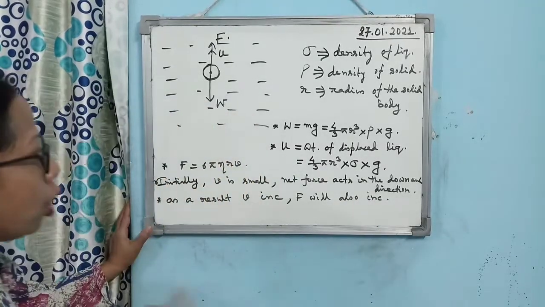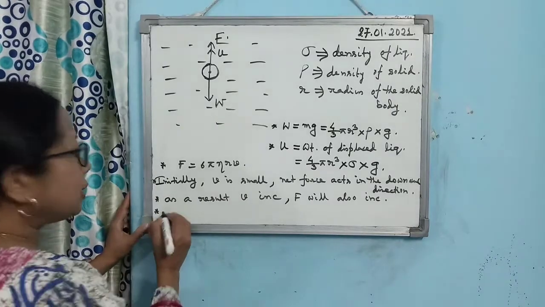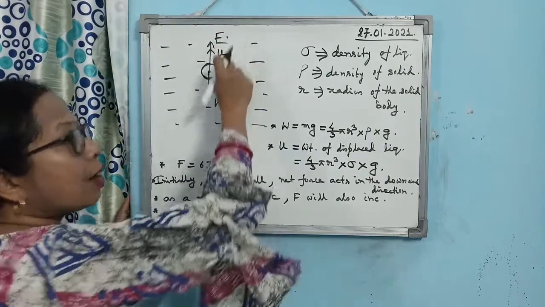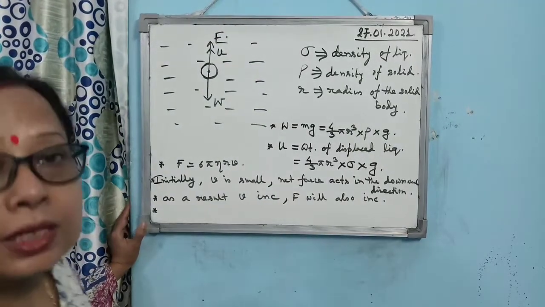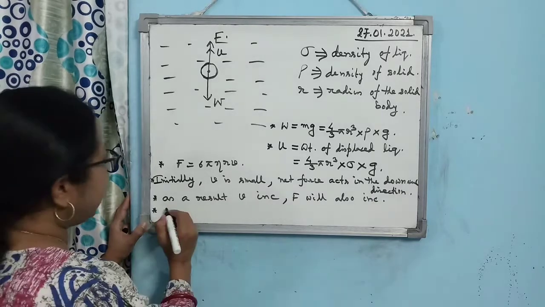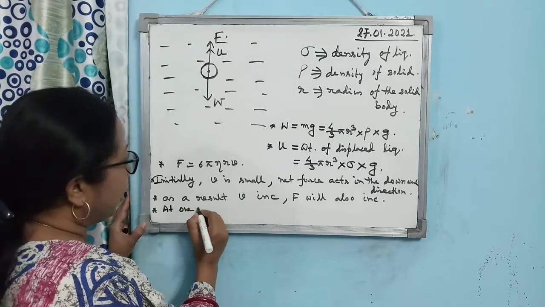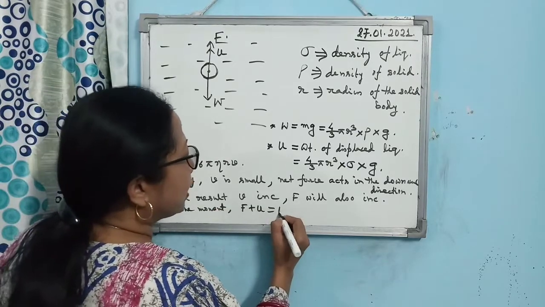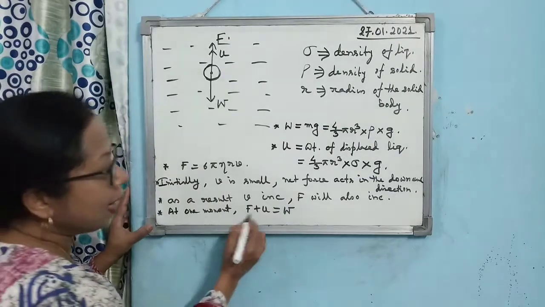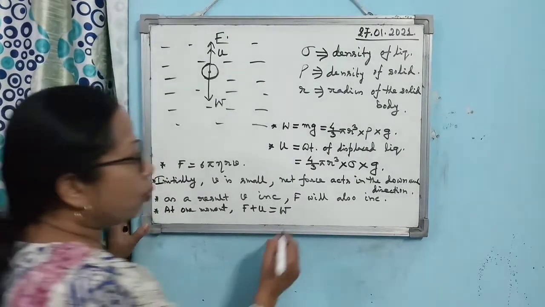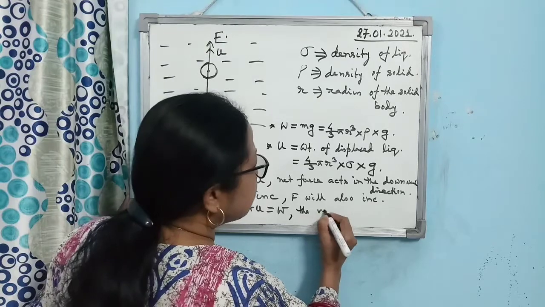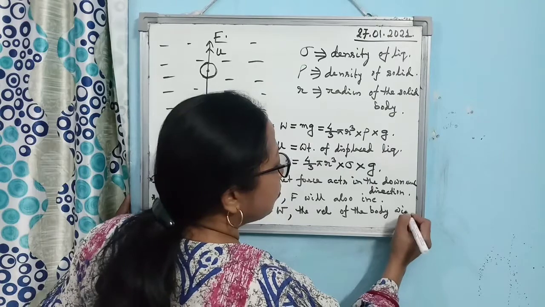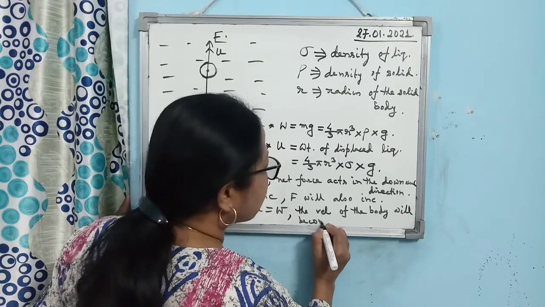Is that clear? So what will happen? One time will come when the net downward force and net upward force will be equal to each other. That means at one moment, F plus U will become equal to W. Then the velocity of the body will become maximum and constant.